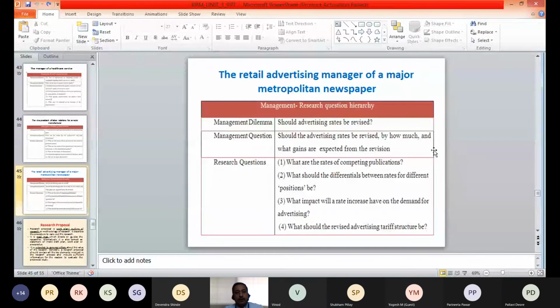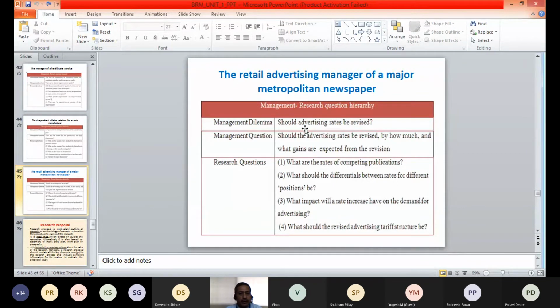So this retail advertising manager has a dilemma, or difficulties. The difficulty is about whether these advertising rates should be revised. The advertising rates, should they be revised or not? That is a difficulty which he is facing.